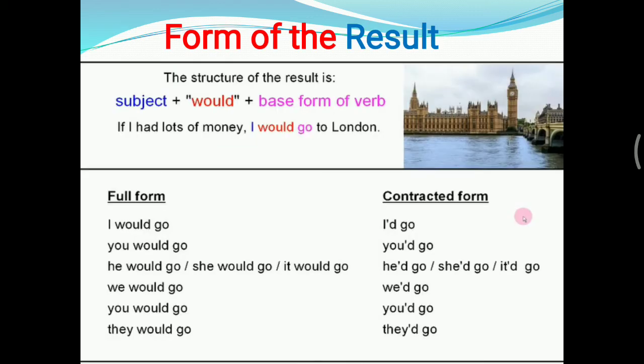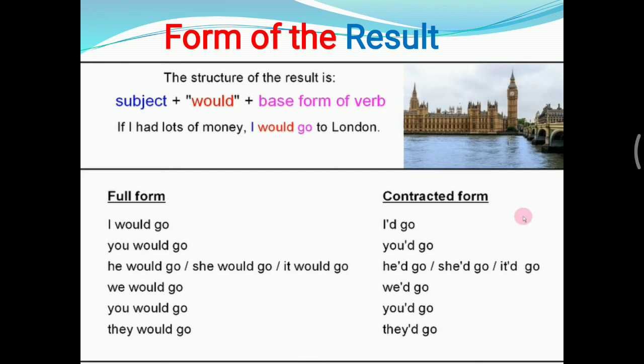Okay, next, the form of the result. So the result clause form is subject plus would plus base form of verb, or we can also say verb 1. Subject, would, and verb 1, or the base form of verb. So the sentence could be, if I had lots of money, I would go to London.